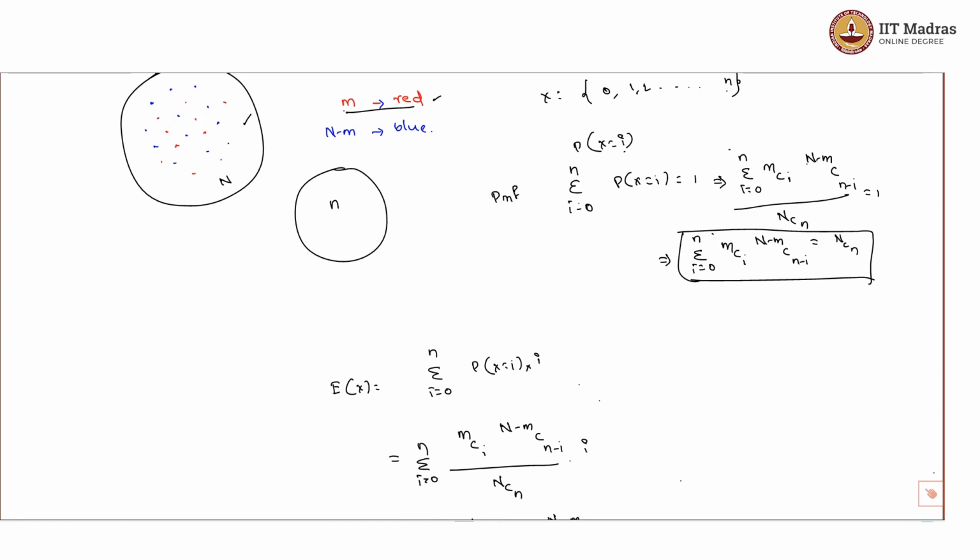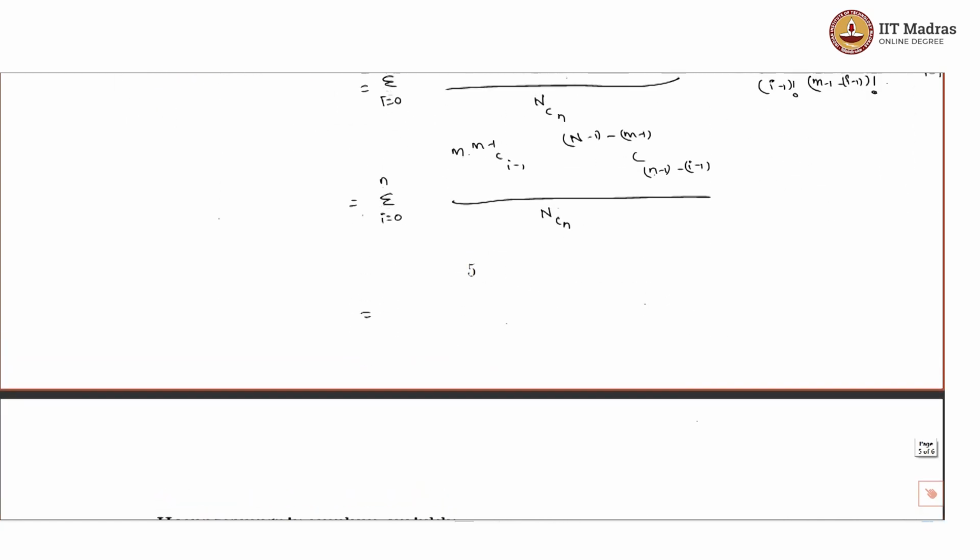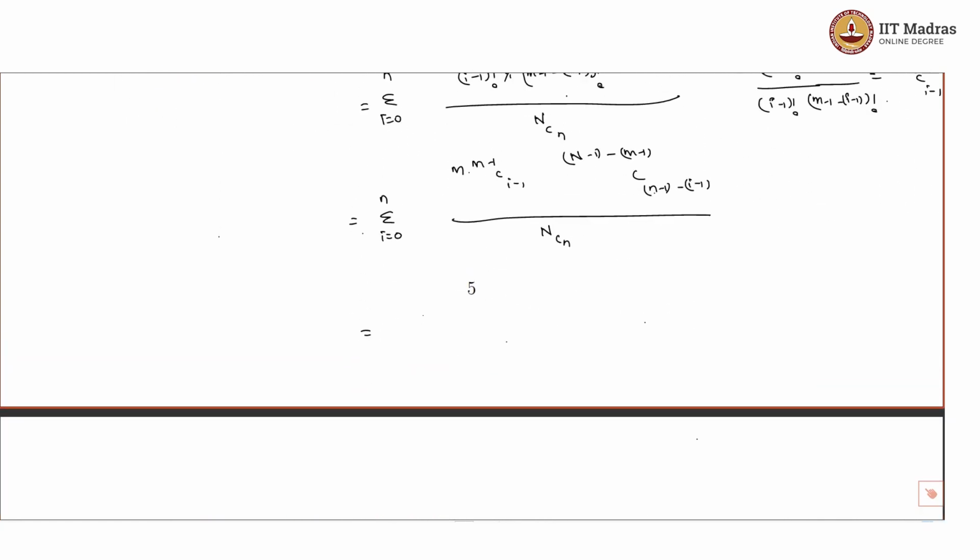Similarly, if I write it in this way, sigma of I equals 0 to n, m minus 1 choose I minus 1 into N minus 1 minus of m minus 1 choose n minus 1 minus of I minus 1, divided by N choose n.